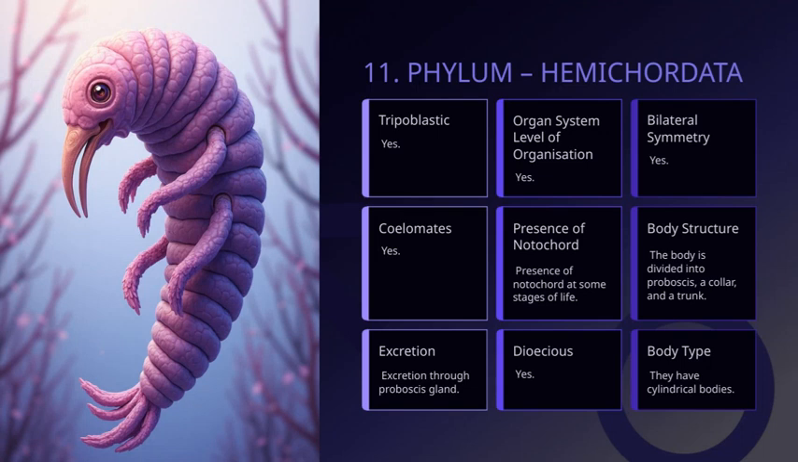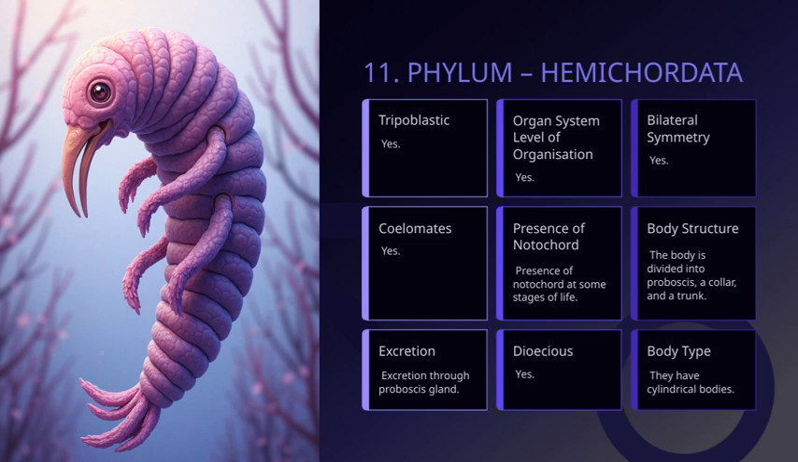They have cylindrical bodies, which gives them a distinctive shape in their group. Their body is divided into 3 main parts: the proboscis, a collar, and a trunk, each serving different functions. This division is important because it helps us understand their structure and how they live. Regarding symmetry, they exhibit bilateral symmetry, meaning their body can be divided into mirror image halves. This is a common trait among many animals, especially those with a more active lifestyle.